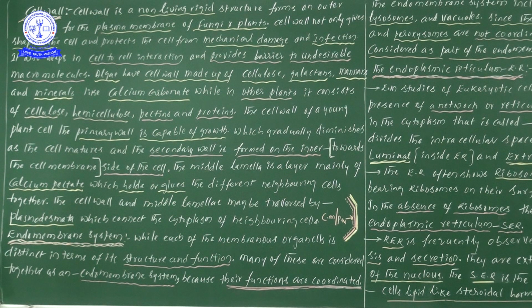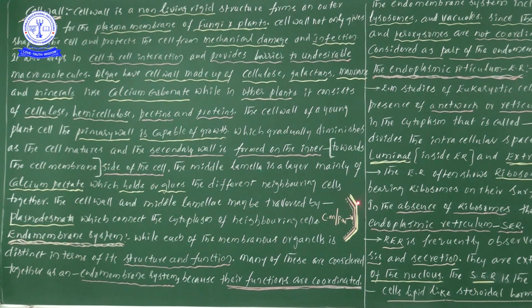Now here, if you see the structure of the cell wall, it can be divided into two types for our convenience to study. The primary cell wall is present towards the middle lamella, and the secondary cell wall is situated towards the cell membrane. I hope you understood this one. If you have any doubt, once you practice the cell, very clearly you will understand.